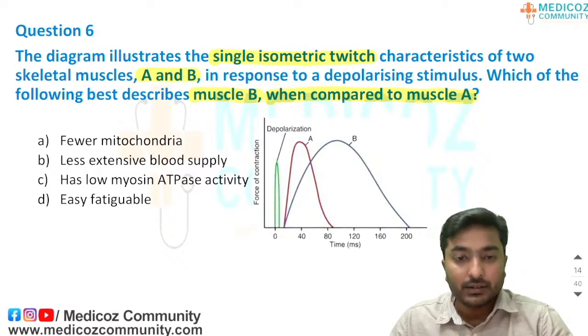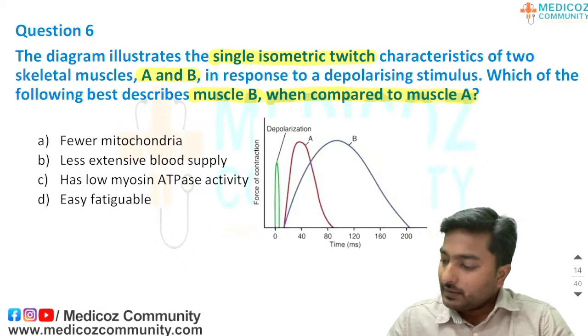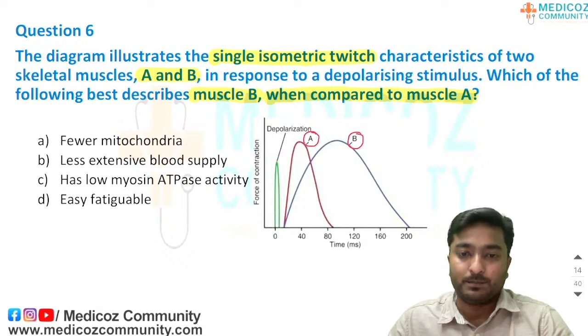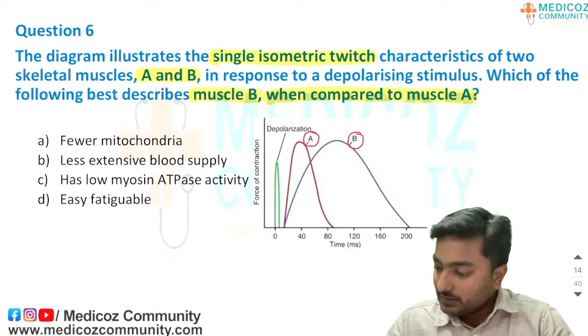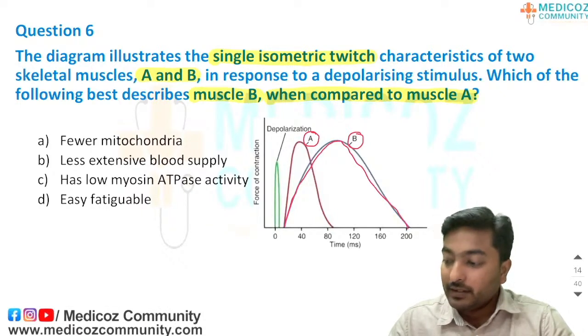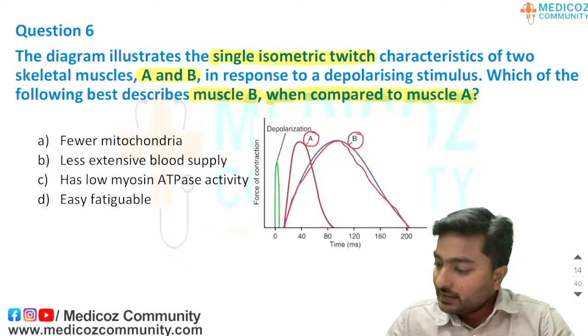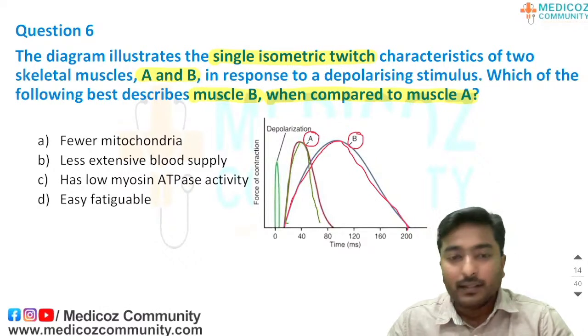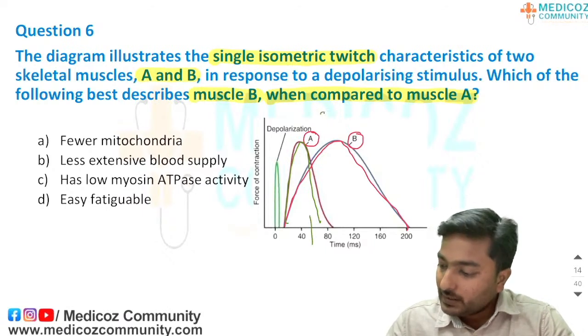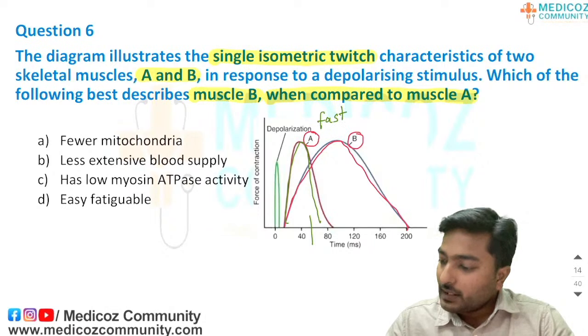This is what we have just seen in the differentiation. Try to find which muscle is type A and which is type B, which of the muscles is fast and which is slow. If you find this, the option is very easy here. Just look for the duration of the simple muscle twitch. This is the simple muscle twitch of muscle B, just see the duration, and just see the duration of muscle A, very short. So muscle A is fast and B is slow.